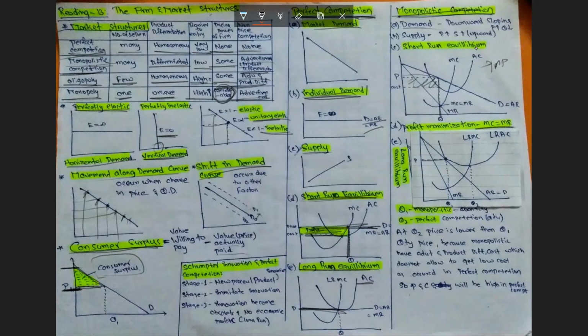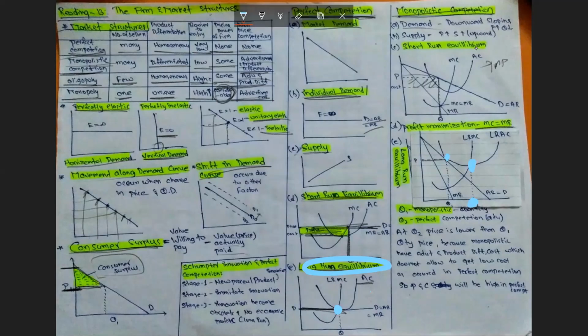But you can see that in the long run equilibrium of perfect competition, the firm can achieve minimum average cost. But in monopolistic competition, this is the minimum point. The firm needs to produce this quantity, but it cannot achieve it, because in perfect competition there is no advertisement and research and development cost, so it can reach its minimum cost. However, in monopolistic competition, it has to incur advertisement and research and development cost. So it cannot reach its minimum cost, and it has a cost a little higher than the minimum point.